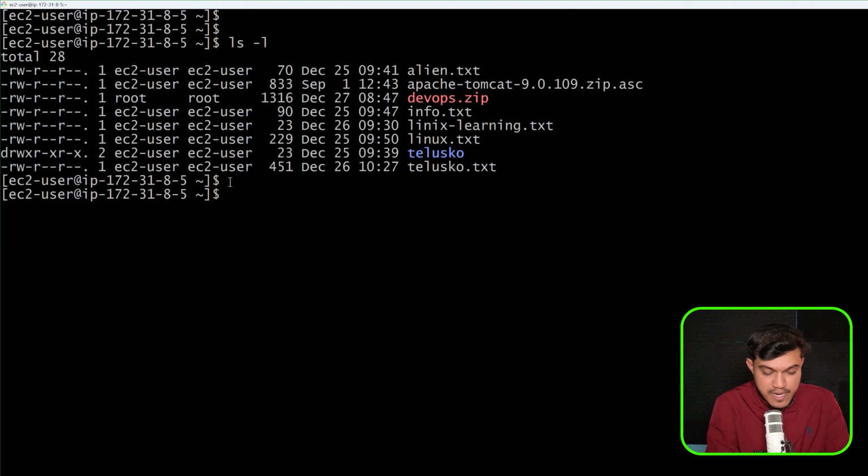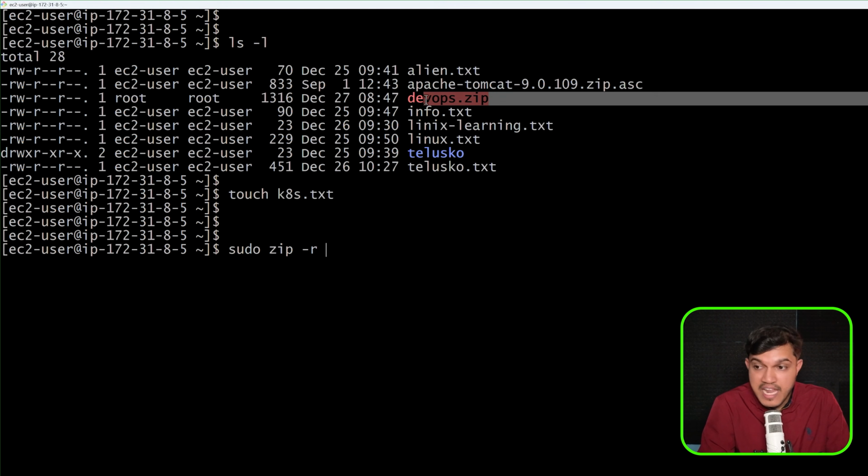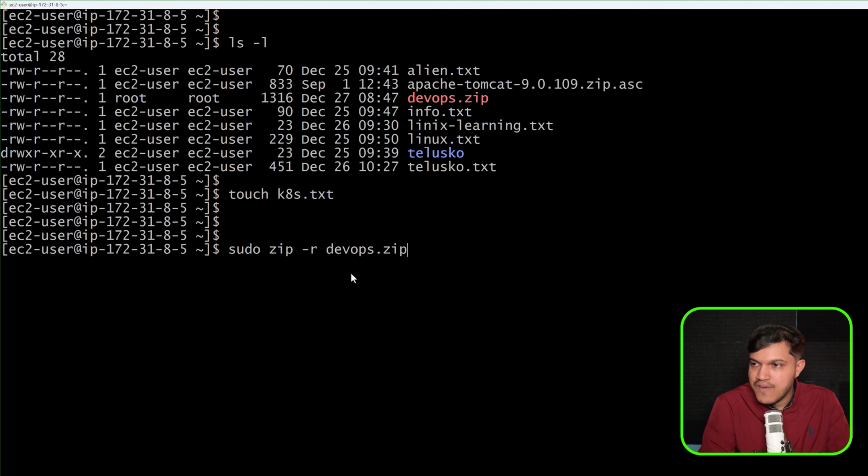Now, can we add content to the existing zip file which is there? Of course it is possible. For example, I'll create one more file here. Maybe I'll say kubernetes.txt file. I've created a new file here. Now I want to add that into my existing file. Can we do that? Yes. I'll say zip -r, and then I have to specify the name of my zip file where I want to add my content. Then, followed by that, I will say the file which I want to add, which is the kubernetes.txt file. Okay, I'll just go and add this.